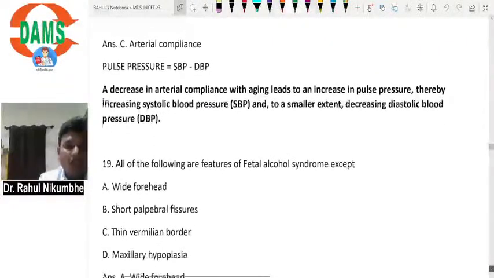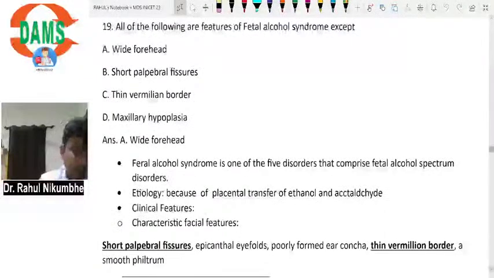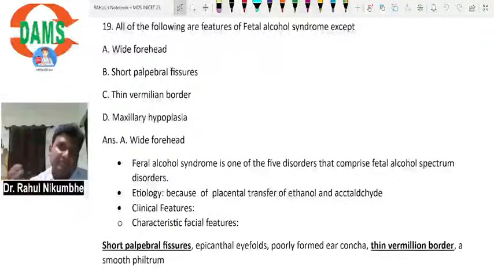All of the following are features of fetal alcohol syndrome except. Now when she is pregnant, she is drinking alcohol. This alcohol can directly cross the placenta and it can damage the fetus. If the fetus is damaged, it is called fetal alcohol syndrome.